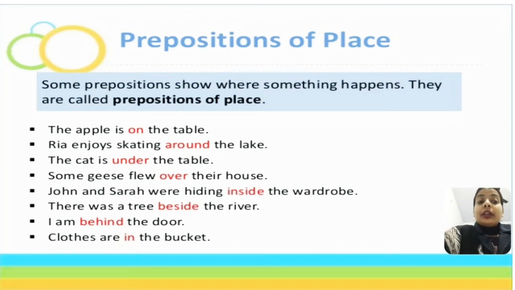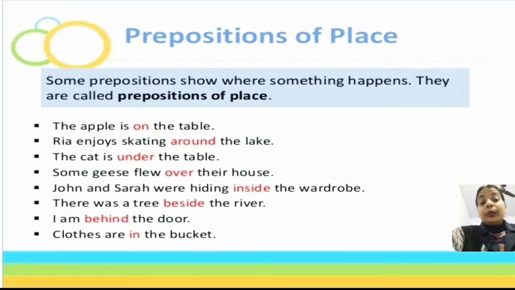So the word on here is showing the position of the apple. In the same way, raise questions to all these sentences, and you will find that these prepositions help you to know where something happens. I hope you have understood what prepositions of place are.